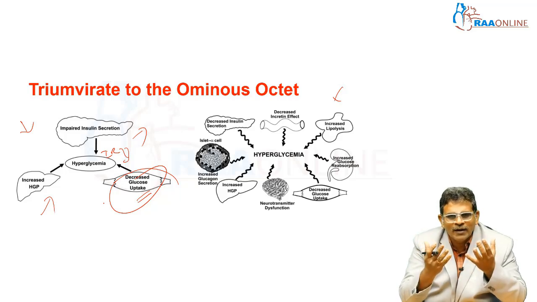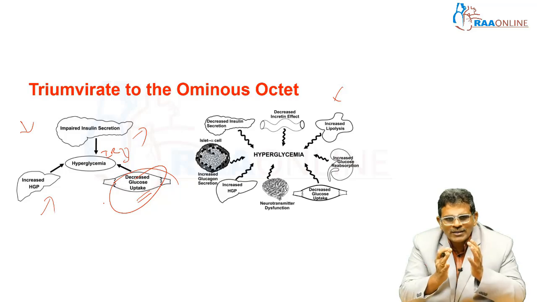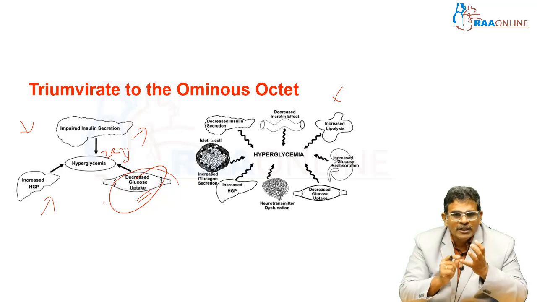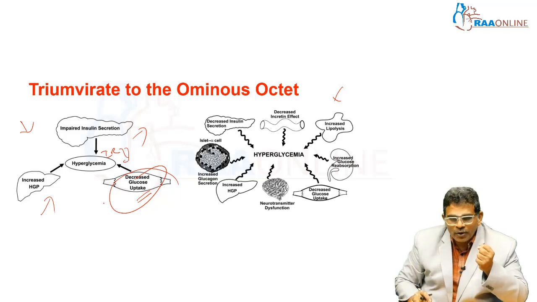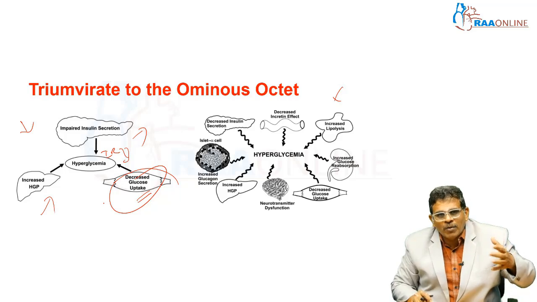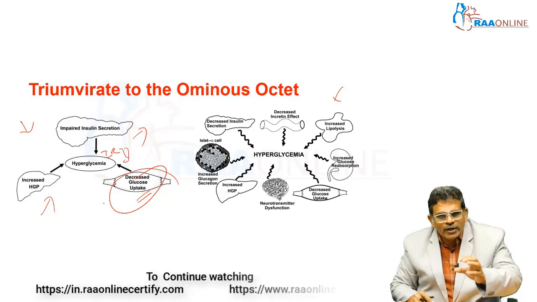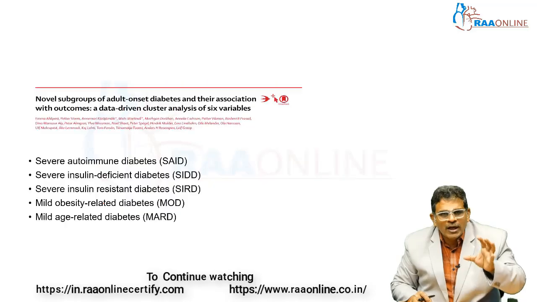But please remember, since our understanding of diabetes has evolved over the past 30-40 years, the decreased glucose uptake is always in the picture, though we seldom talk about it. It is very important, because if glucose uptake by the muscles and tissues is decreased, it will produce increased blood sugar in the body, a hyperglycemia. So it is with this view that we need to understand how decreased glucose uptake can also produce hyperglycemia.